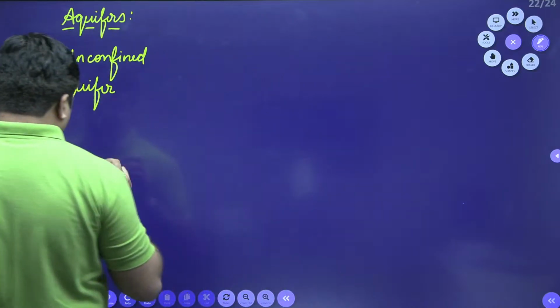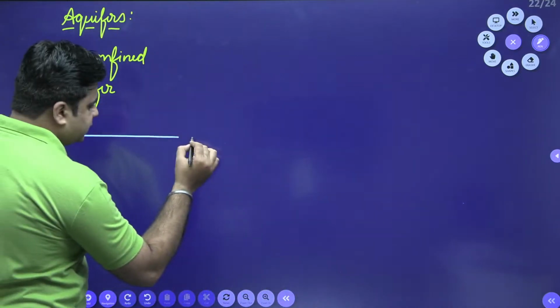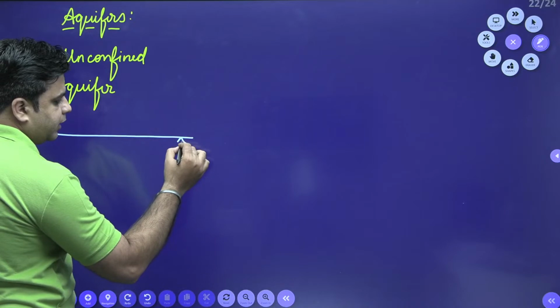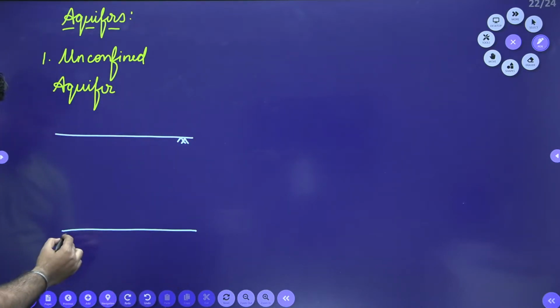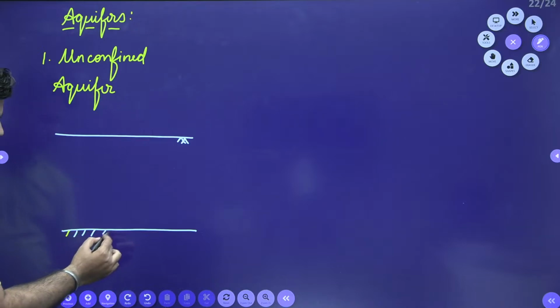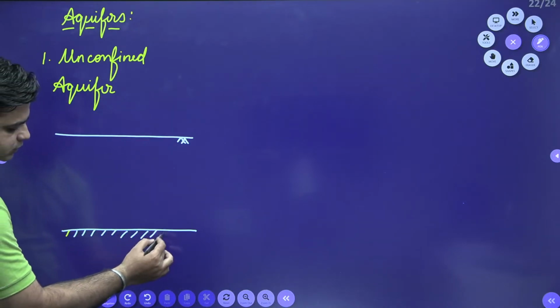Now, if you imagine an aquifer like this, this is my ground level, and this is my lower impermeable layer.